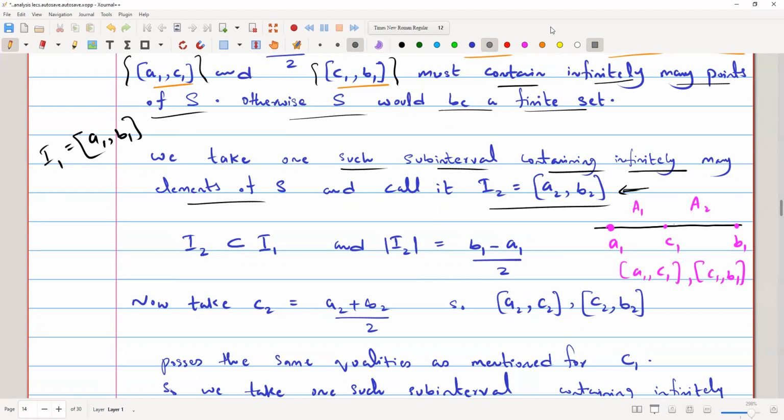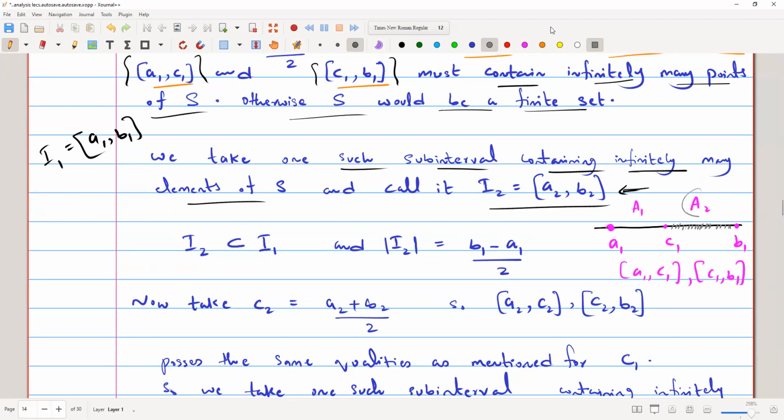For instance, this set was infinite, and they both may be infinite. It's not necessary that one is infinite and one is finite. They both may be infinite, but they both cannot be finite at the same time, because we have claimed that the set S is infinite, right? So at least one of the intervals has to be infinite.